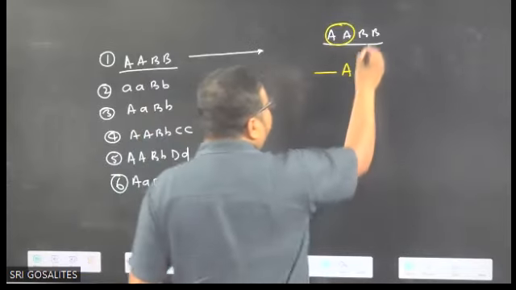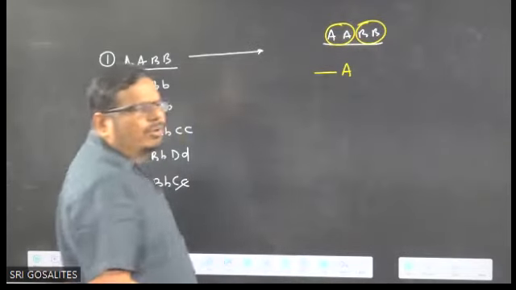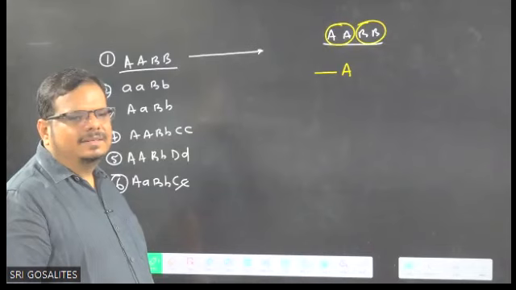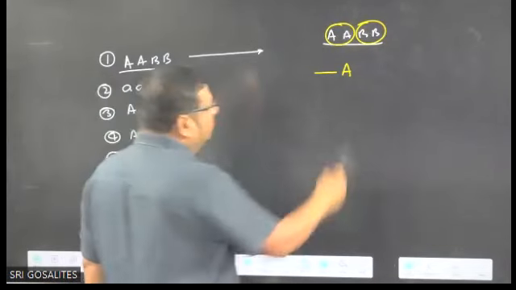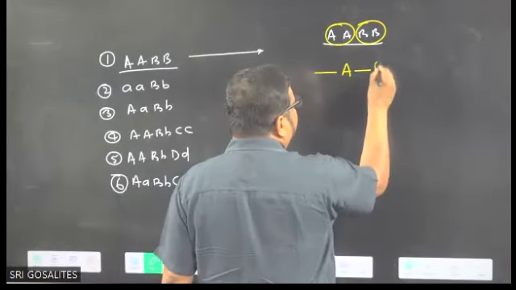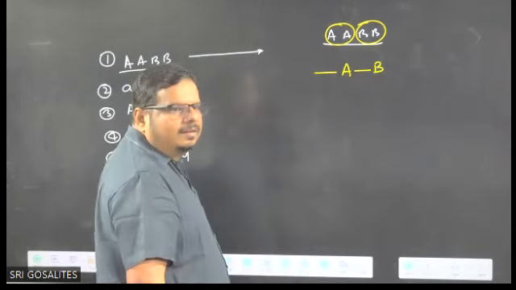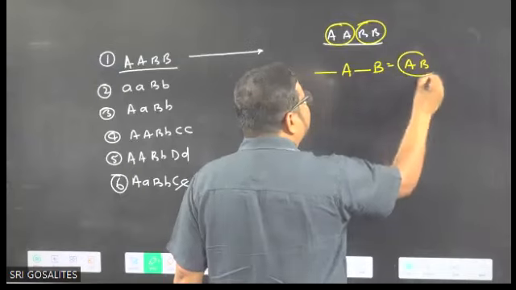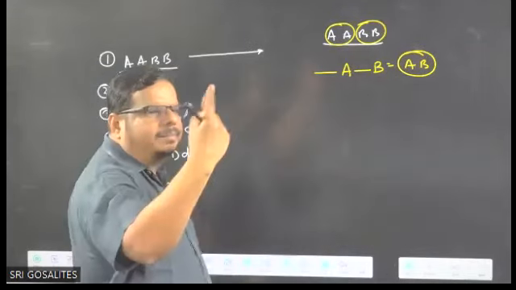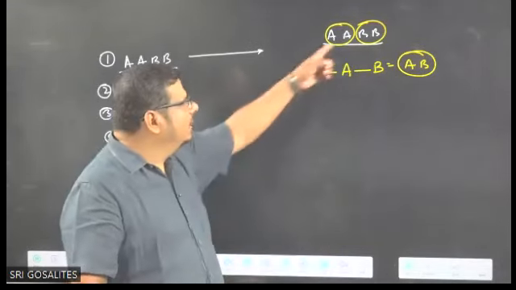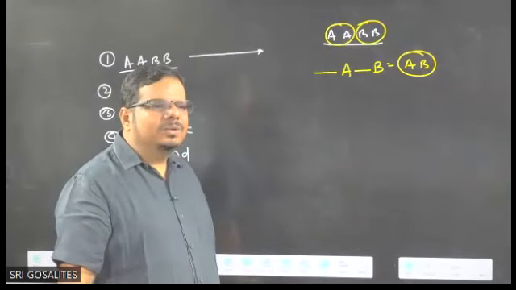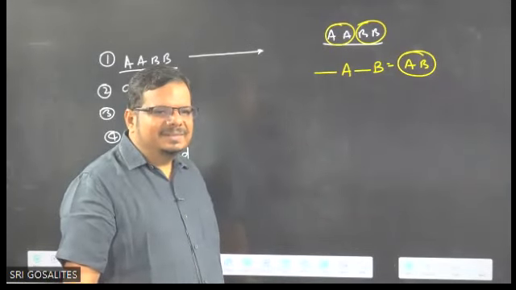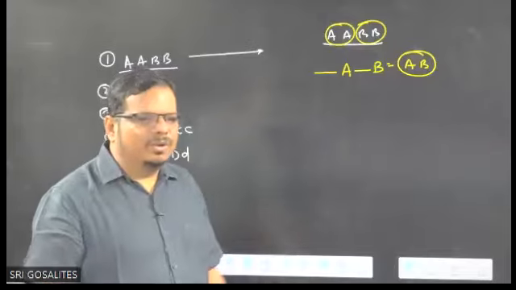Now, the second character: homo or hetero? Homo. What do we put before it? A line, and we write capital B. Read it simply: capital A, capital B. How many types of gamete? One type. The formula also says one type, no? 2 to the power 1 equal to 2 to the power 0 equal to 1.